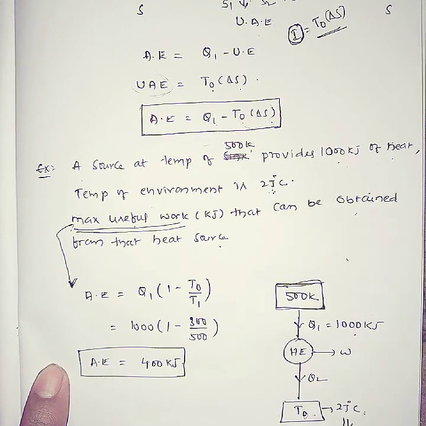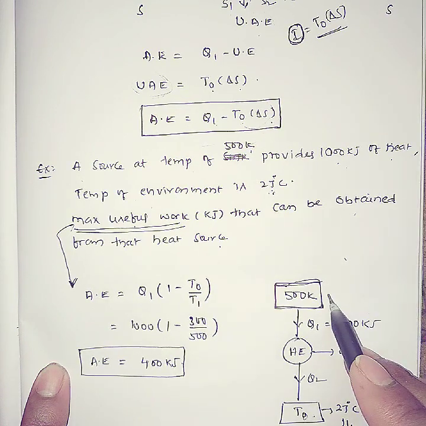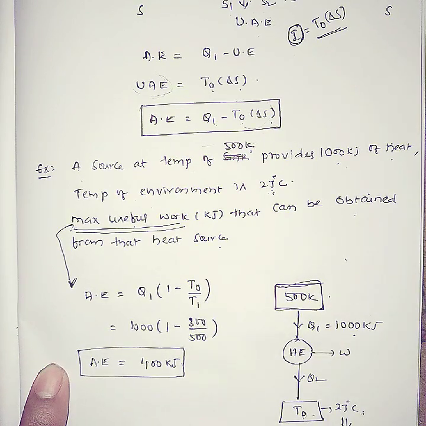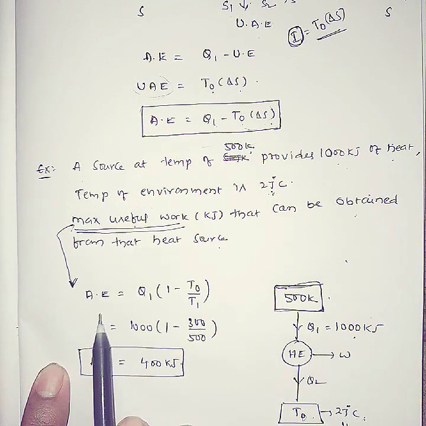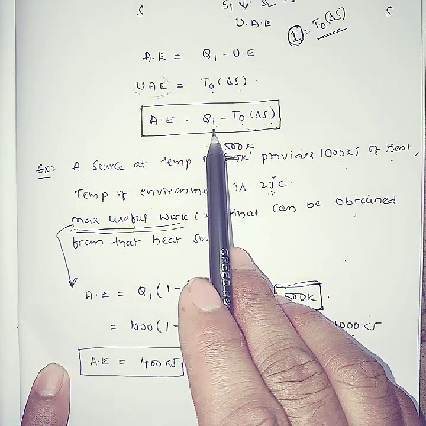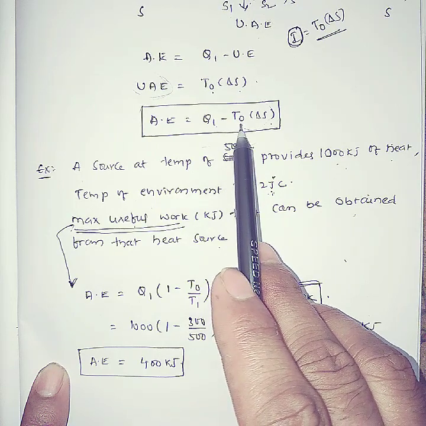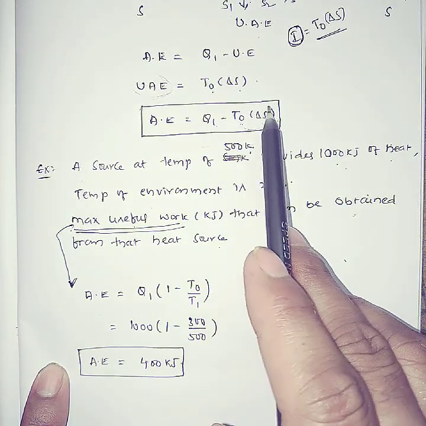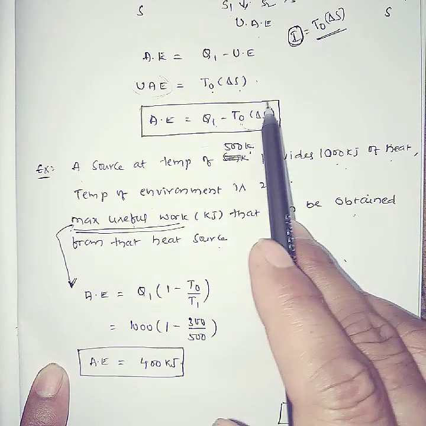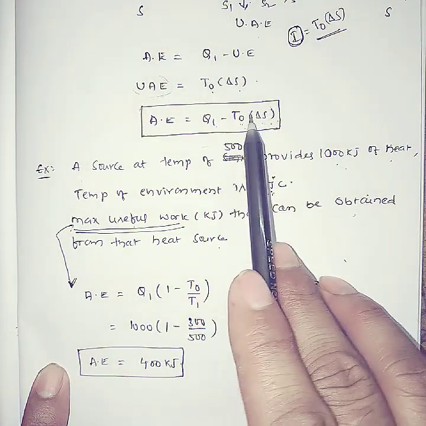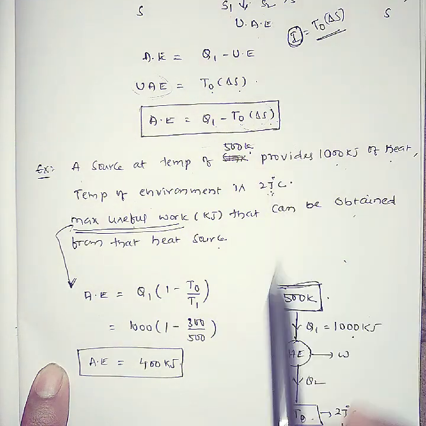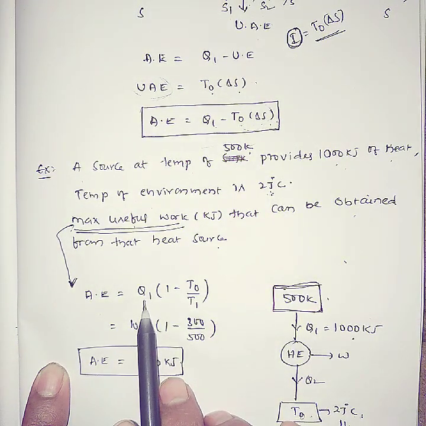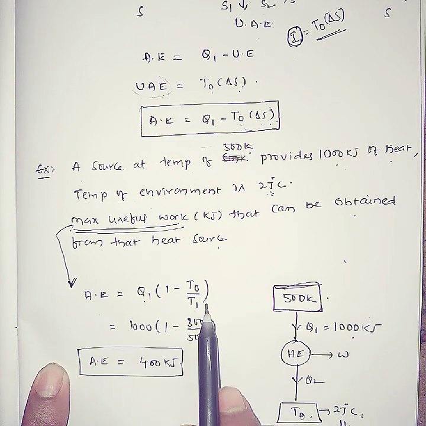Immediately you convert into Kelvin. Here the source is given in Kelvin, so the ambient should also be in Kelvin. You add 27 plus 273, it will give you 300. This is the available energy. What is the available energy formula? Q1 minus T naught into delta S. Here the entropy is not given, so you can consider it in terms of Q1 minus T naught into Q1 by T1. That means you can simply use this equation, Q1 into 1 minus T naught by T1.